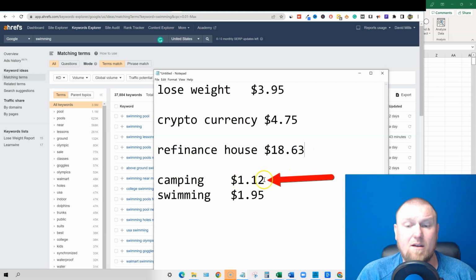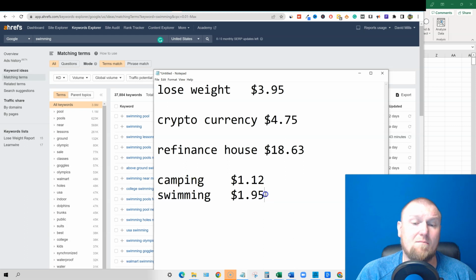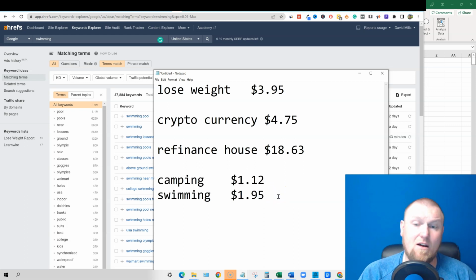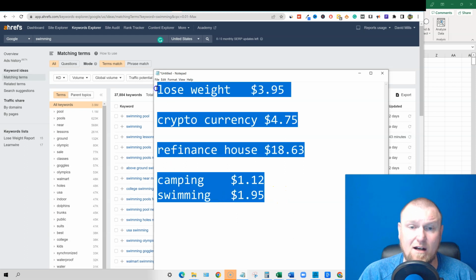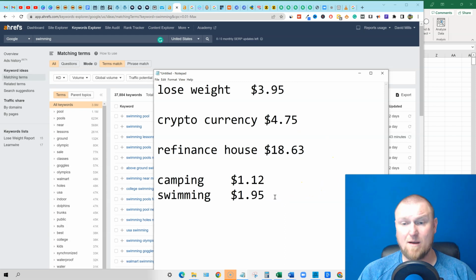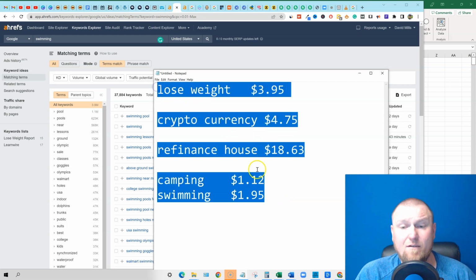And then also camping was at $1.12, and swimming. If you're into both of these, this information might tell you that swimming might have a little bit more money. These are both going to be seasonal as well, so you want to look at seasonality, all that kind of good stuff. But this is a good way that you can assess the money that's in the niche, the cost per click, especially if you're building websites, or even the money that's going to come in on this is going to be very closely coordinated with your YouTube ad revenue as well.